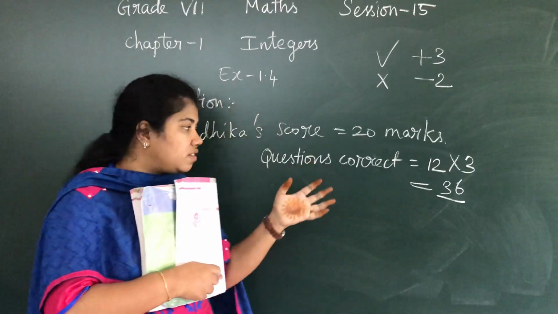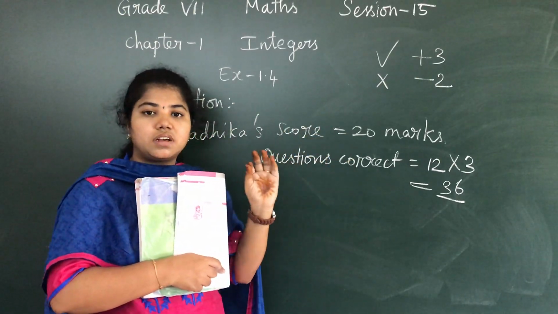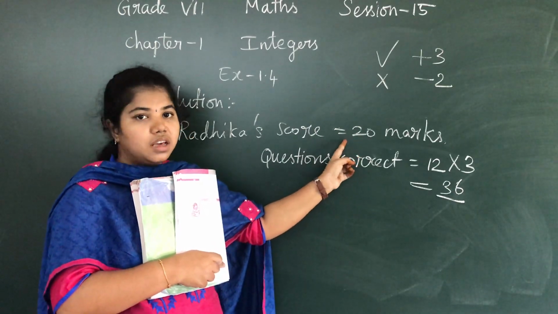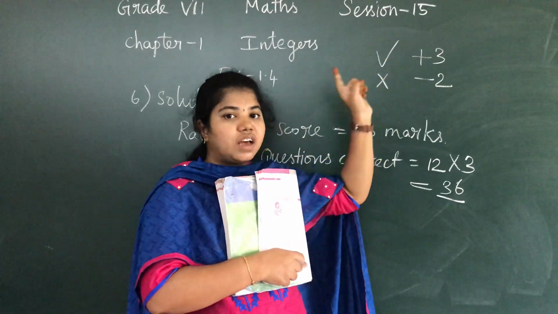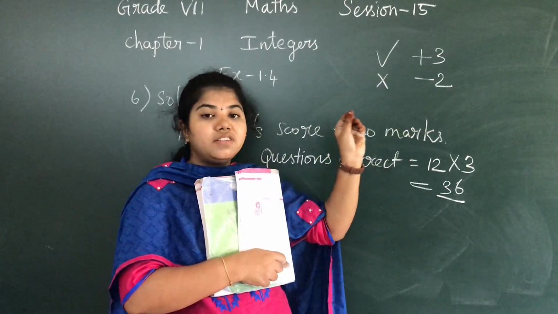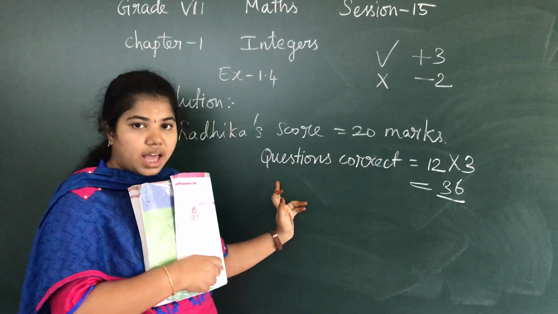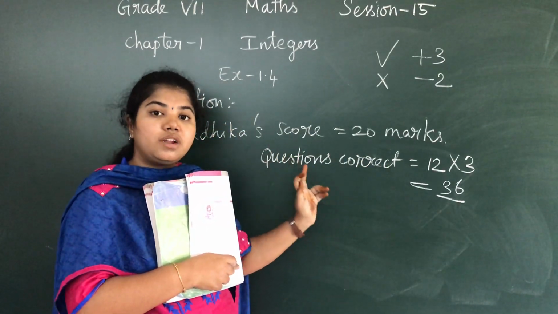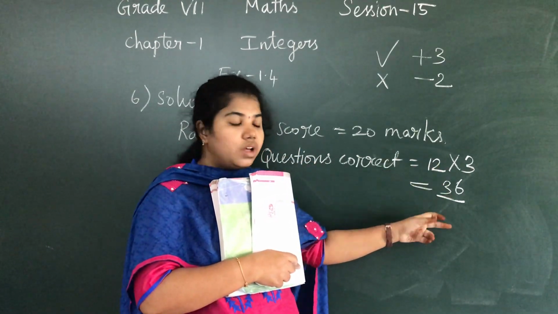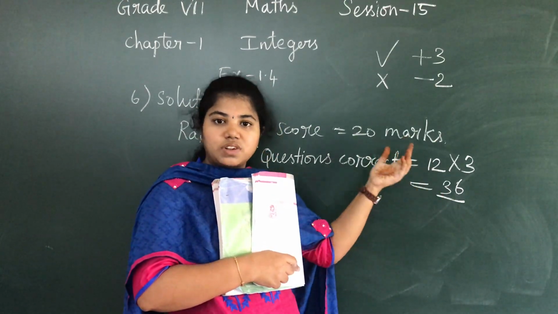Can you understand? See, listen carefully. Radhika's score is actually 20 marks. She has attempted the exam and she has got the mark 20. Now, for each correct question, she will get 3 marks, and for each wrong question, minus 2 marks will be subtracted. Okay. Now, in the question they have given, she has attempted 12 correct questions, so 12 into 3, 36. Now, if it is 36 marks, then how can she get 20? So, let us first subtract it.